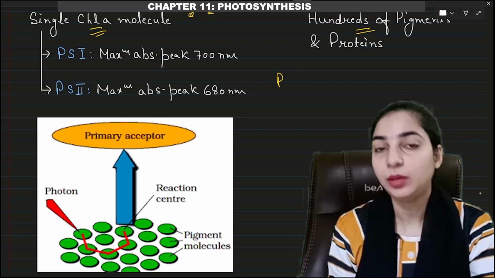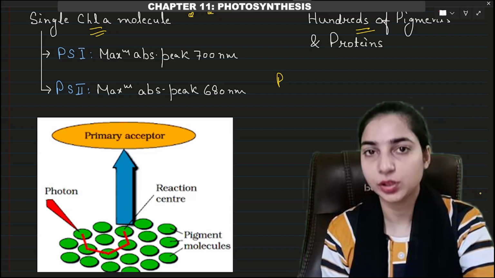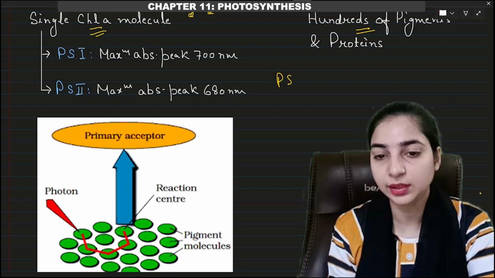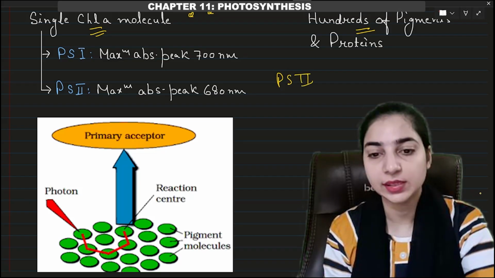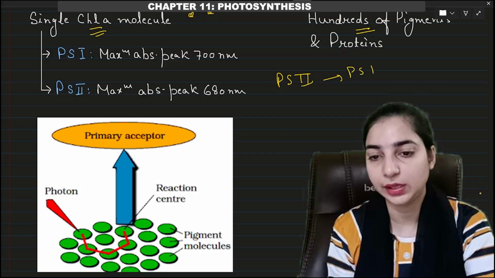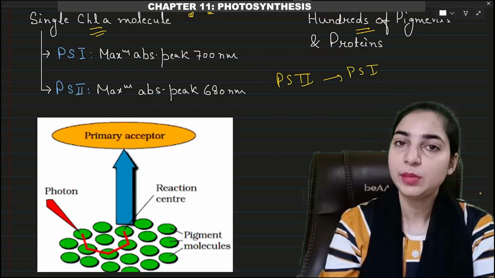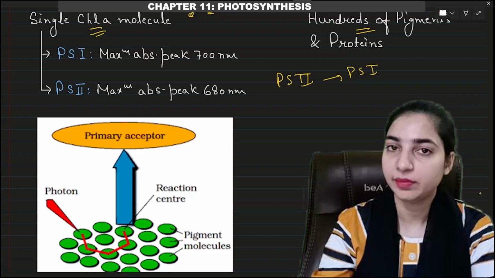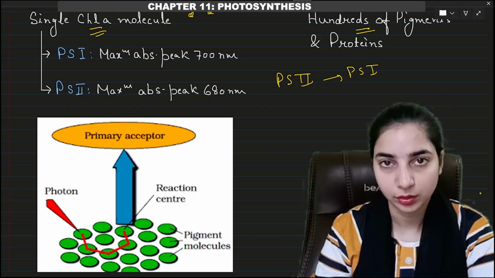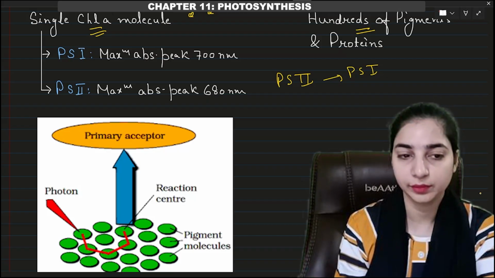In fact, when both photosystem 1 and photosystem 2 are present, photosystem 2 takes place first and then photosystem 1. So the name is given only in the sequence of their discovery, not in the sequence of their action. So do not get confused.